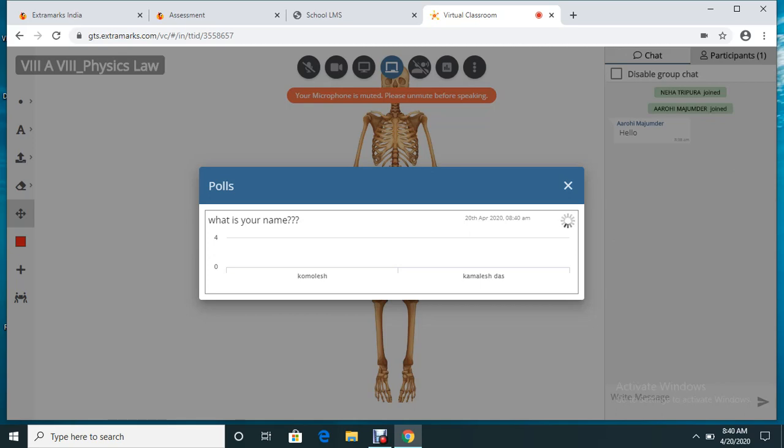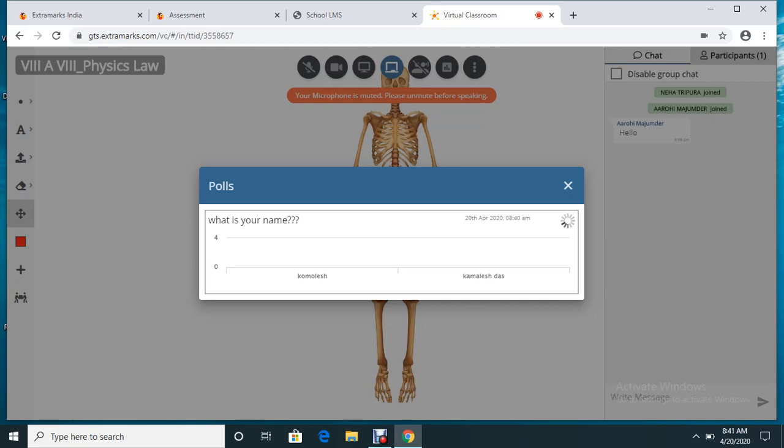Suppose the correct answer is option number one, Kamalesh, and the wrong answer is the other option. The students giving the correct answer will be reflected here, and the students giving the wrong answer will be here. This bar will go up, and the count of students will be reflected here. So out of 41, if 30 students give the correct answer, it will show a count of 30. If 11 students give a wrong answer, it will show a count of 11.